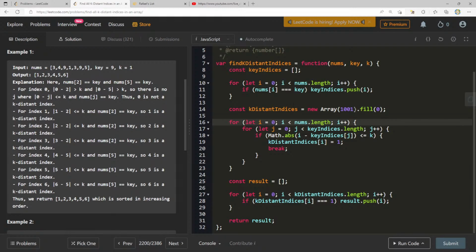I was gonna say key indices will probably be smaller than the length of nums, so maybe I should only be looping through the key indices and figuring out based on these which one of those conditions is true, but it's still going to be the same, right? It's going to be nums.length times key indices.length, or key indices.length times nums.length. That's going to be the same math. That's one thing I thought we can do. Let's maybe make that a little better. See what discussions have to say.